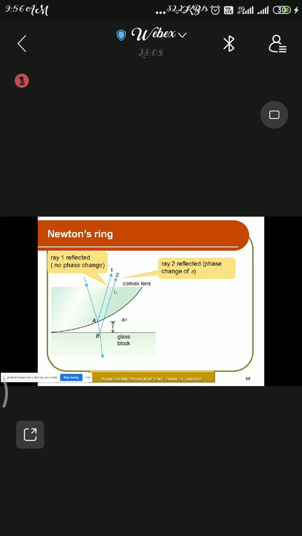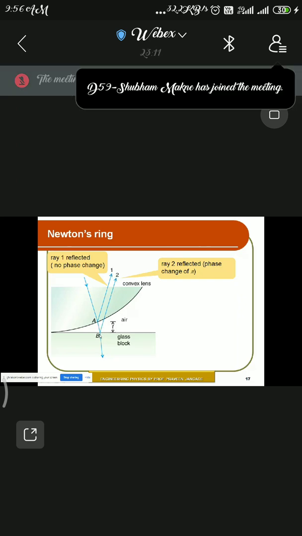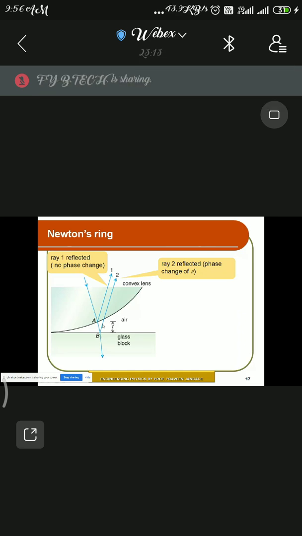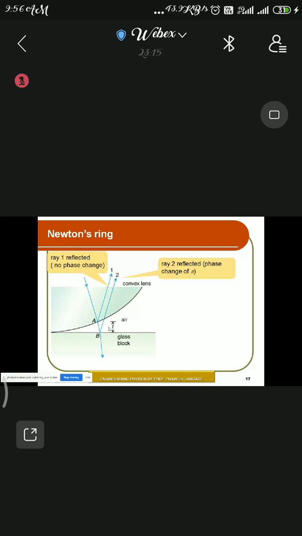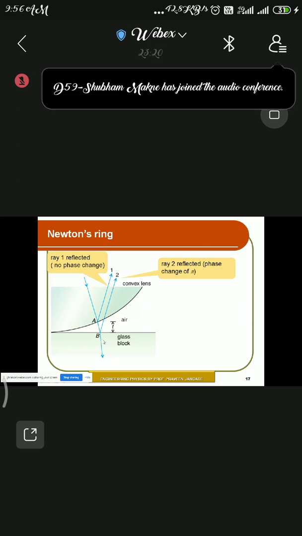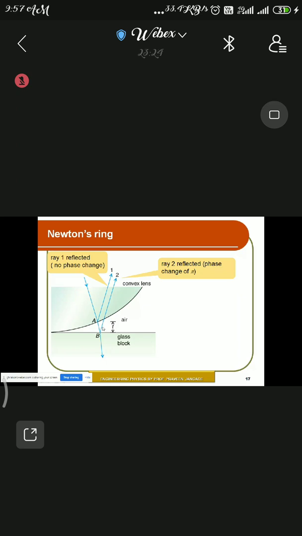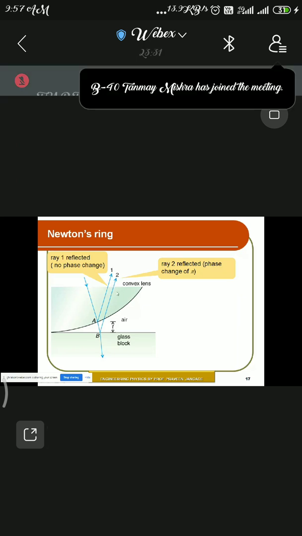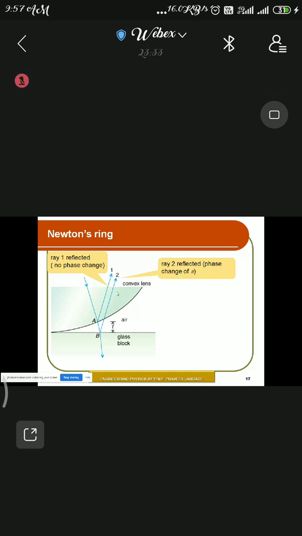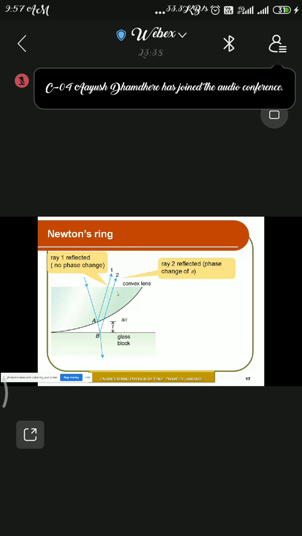But if you focus on ray 2, it is reflected from the denser surface to the rarer. Here is the air medium, that is a rarer medium, and here the glass block, which is a denser surface. So there is a reflection at point B from denser to rarer, so there is a phase change of pi. These two rays have some phase difference, so they satisfy the conditions and can produce different patterns, like bright as well as dark.